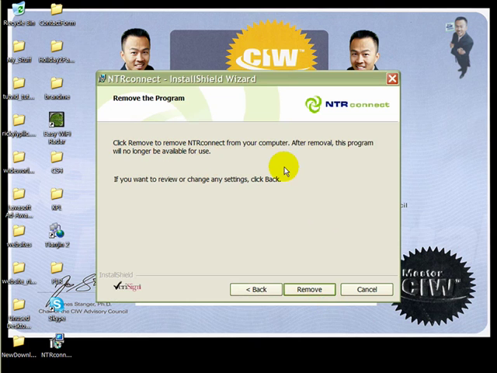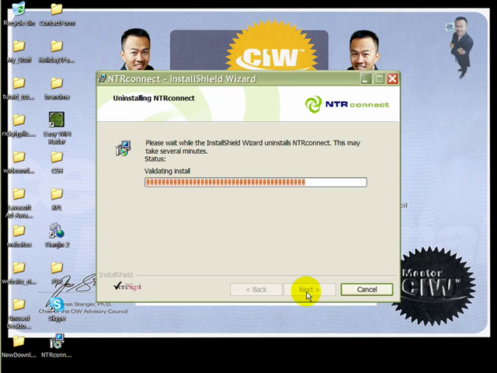If you already have an old one, you'll hit remove. If you don't have an old one, you'll just follow through and follow the instructions. In my case, and for the purpose of this demonstration, I'm just going to remove what I already have on my computer.